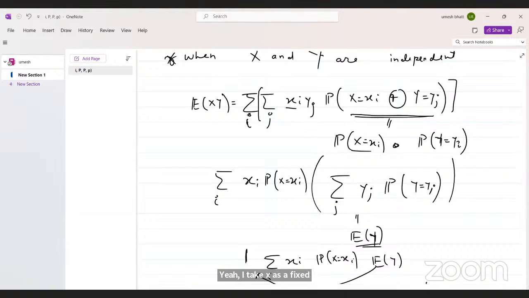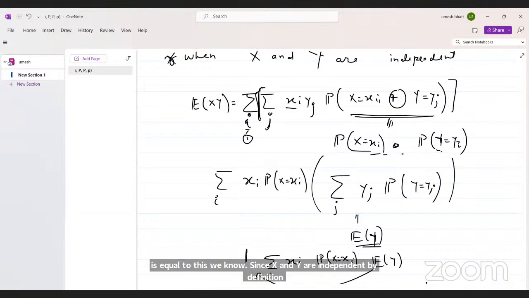The summation is going over i and j both, so for i equal to 1, j goes from 1 to infinity, whatever the range is. Then this is equal to this, since X and Y are independent by definition.